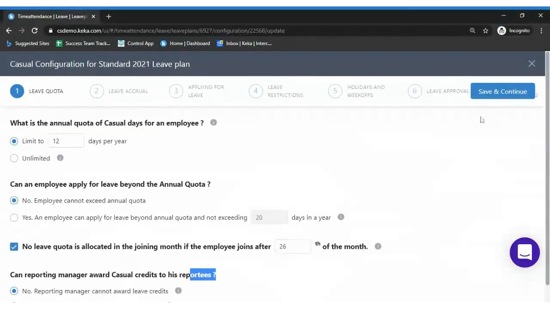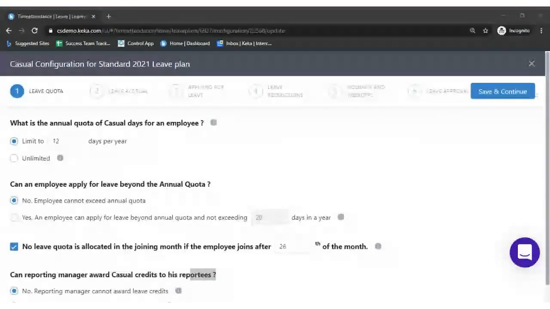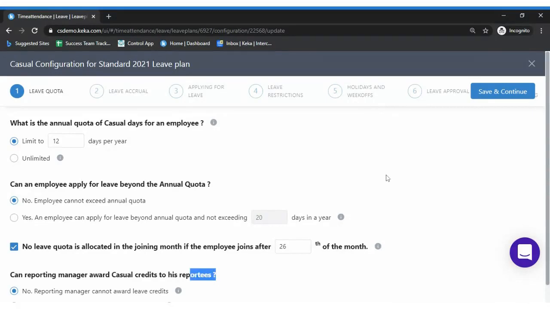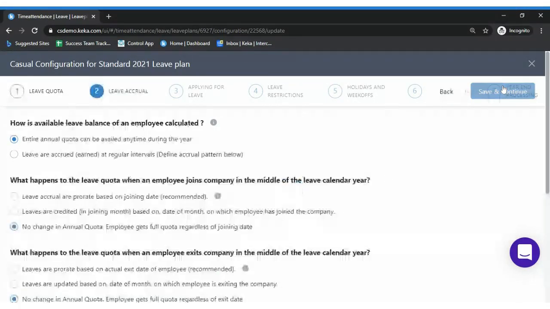Are we clear so far on the first page, so that we can move on to the next step, which is leave accrual? Yeah, one yes, two yes. So let's move to the next page, which is leave accrual. In the first step, we configured what the leave quota is and how the accrual happens.